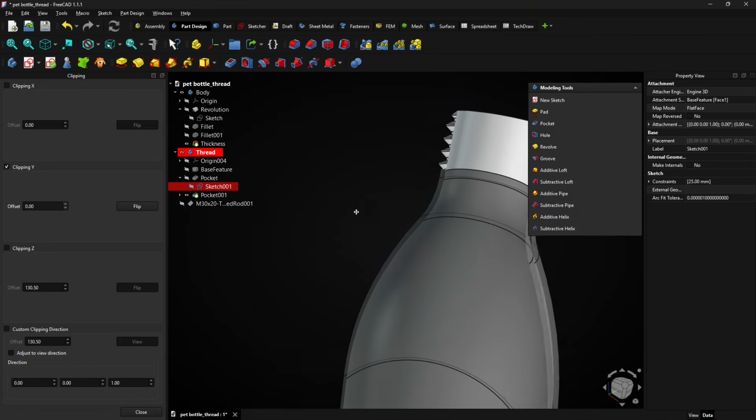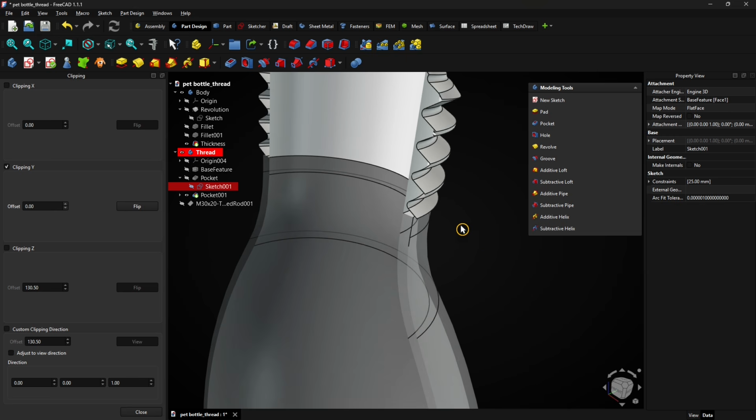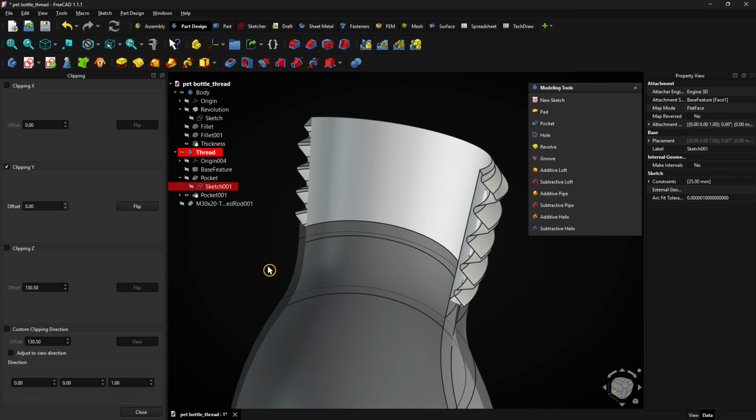In this video, you learn how to add a threaded part to a pet bottle model in FreeCAD 1.1. The link to design this bottle model is in the description.